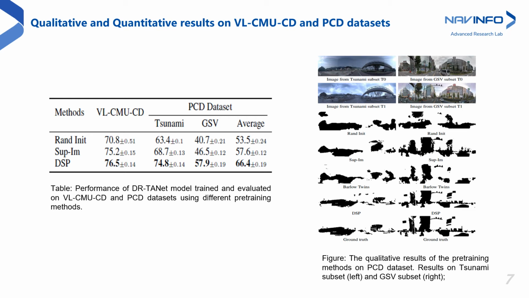The figure on the right shows the qualitative results on the panoramic change detection dataset. This shows that our way of differencing-based pre-training can capture more detailed and small changes such as tree branches and pedestrians better when compared to the other pre-training methods.